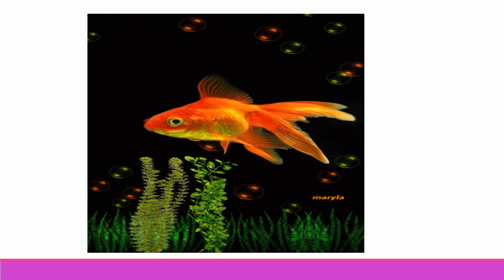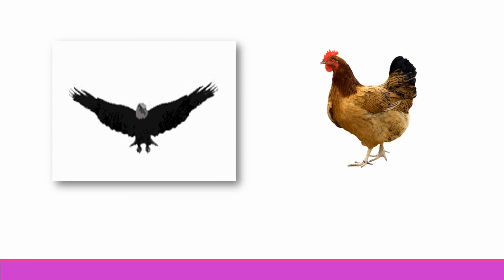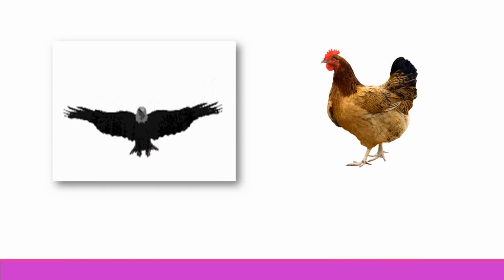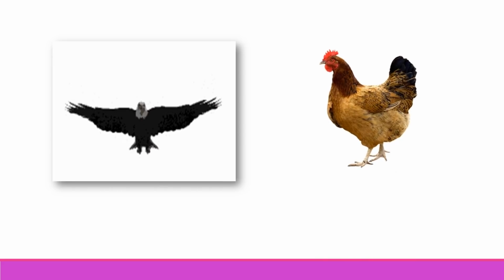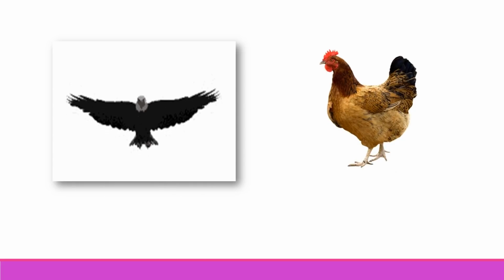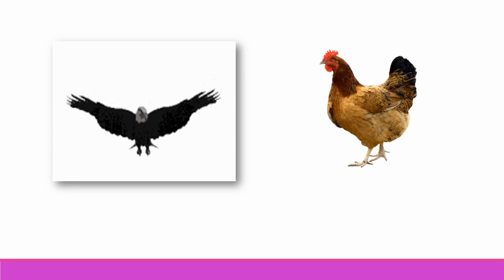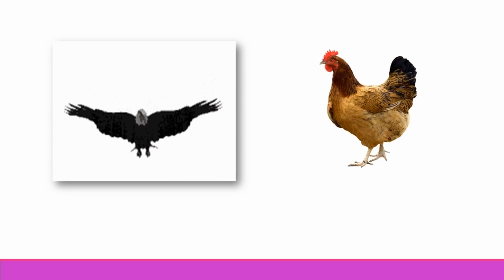Fish is a completely aquatic animal. It swims with the help of fins and breathes with gills. An eagle and a hen are birds. Their body is covered with feathers. Both have wings, but an eagle can fly at great heights due to its powerful wings. Hens cannot fly to heights.